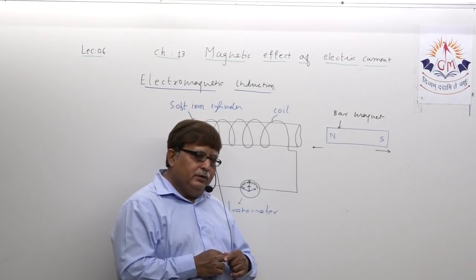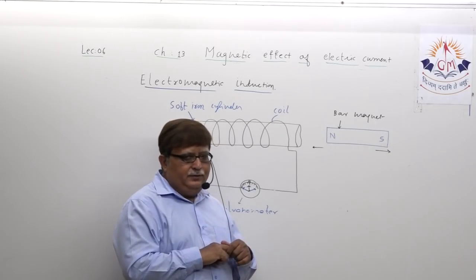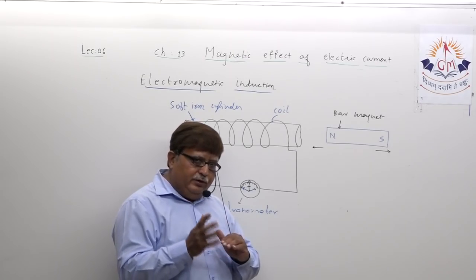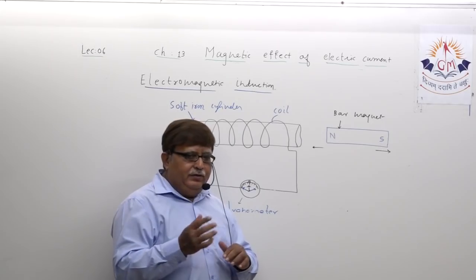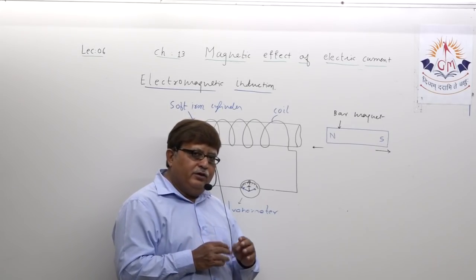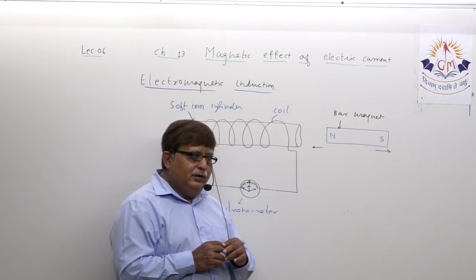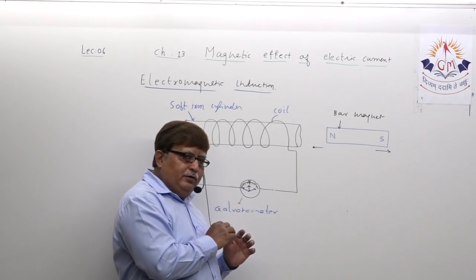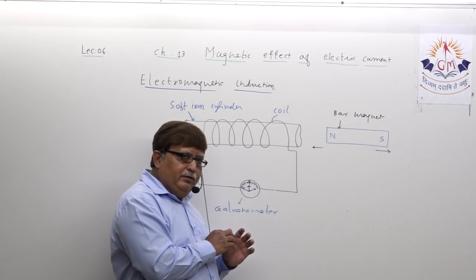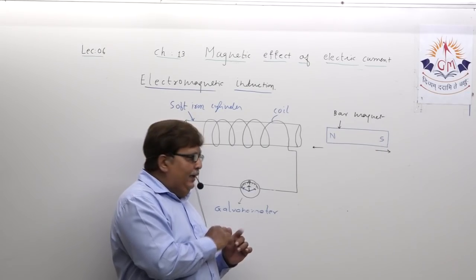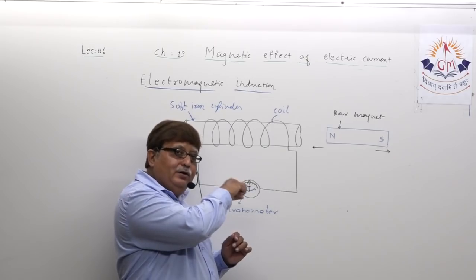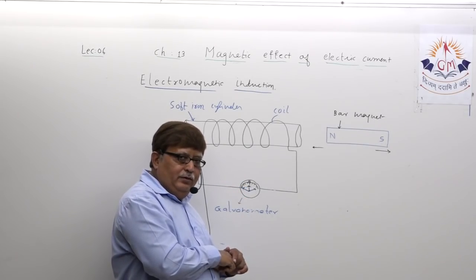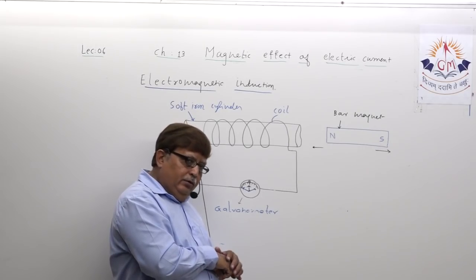Actually I want to make you understand the right hand thumb rule. In the textbook it is given before the electric generator, but my target is, let us first understand the construction of the electric generator and how it works, and then I will give you the idea regarding Fleming's right hand rule.